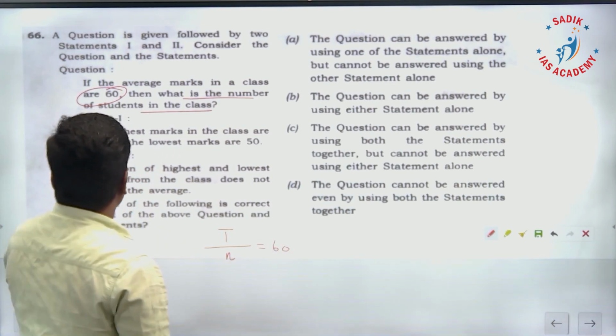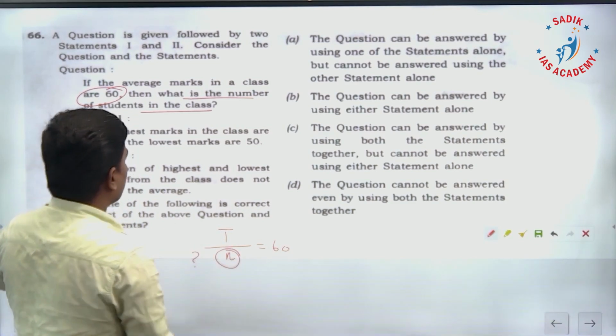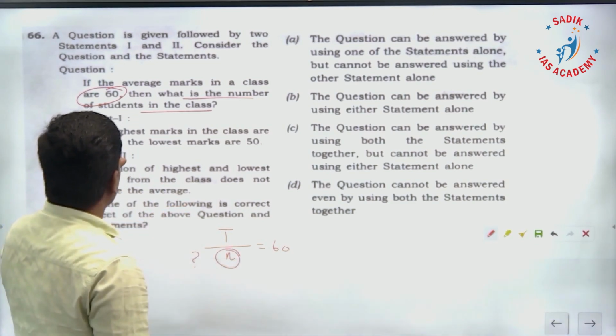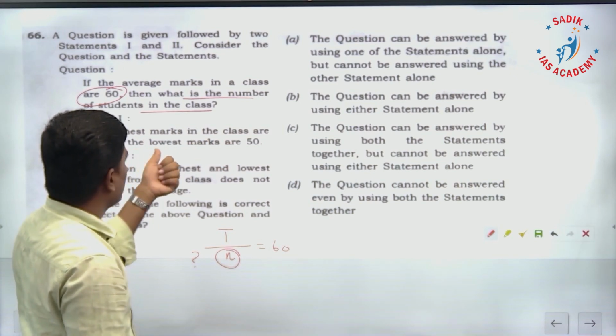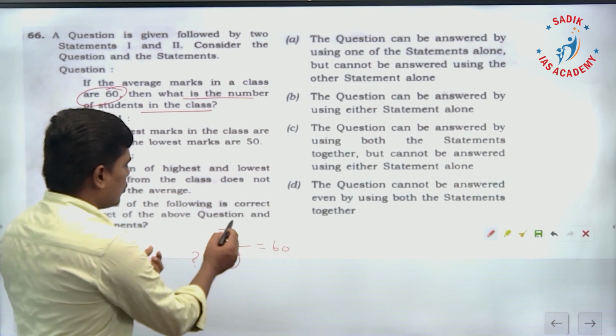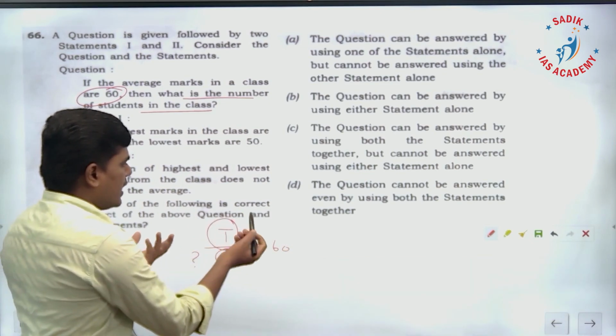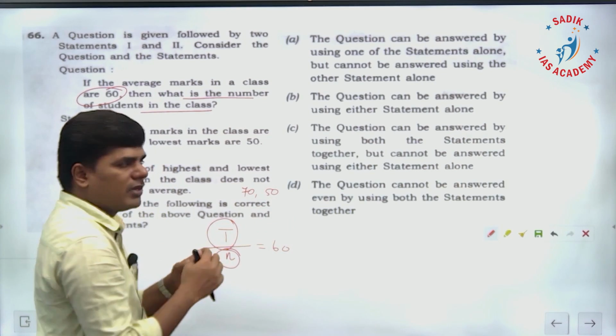Okay. What is the question? Number of students. Can you find the number of students? Statement: the highest marks in the class are 70 and the lowest marks are 50. By knowing the highest mark is 70 and the lowest mark is 50, we don't know how many students are there.